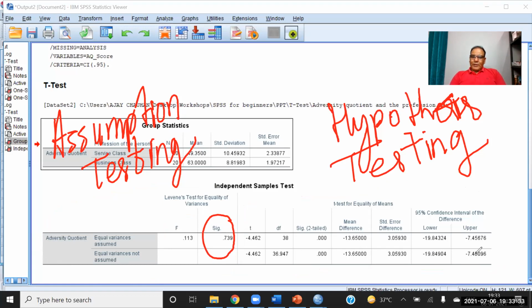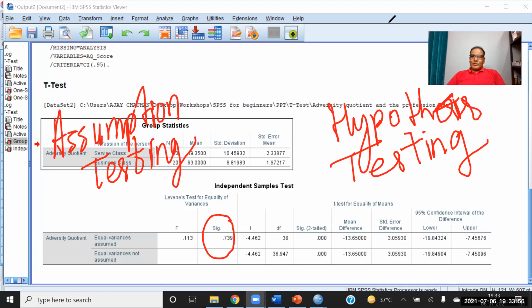And if the significance value is more than 0.05, which is the case in our example, then we have to check the upper value of t. So on the basis of the significance value, we have to decide which t value we have to check.